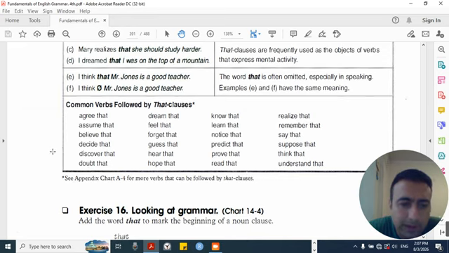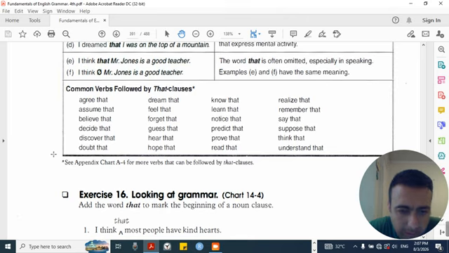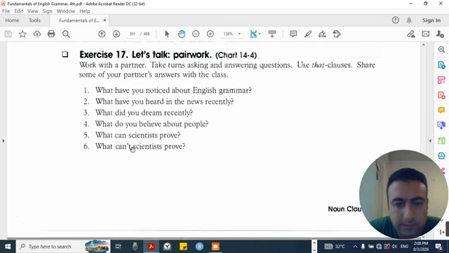See appendix chart A4 for more verbs that can be followed by that clauses.